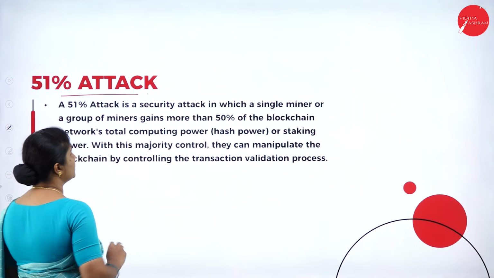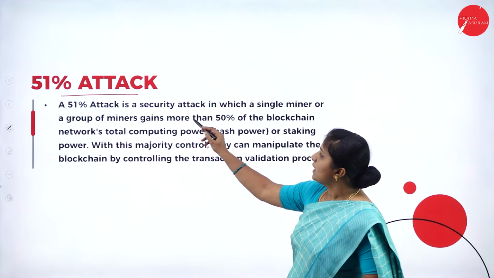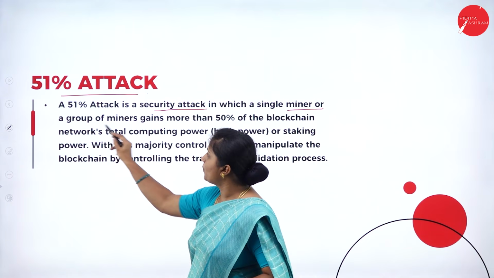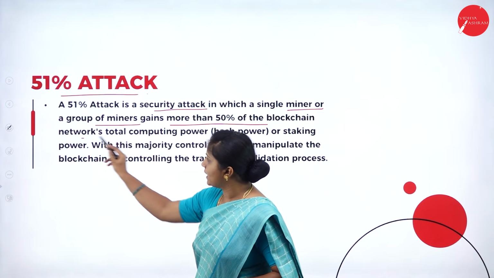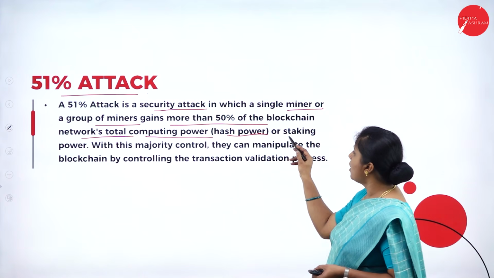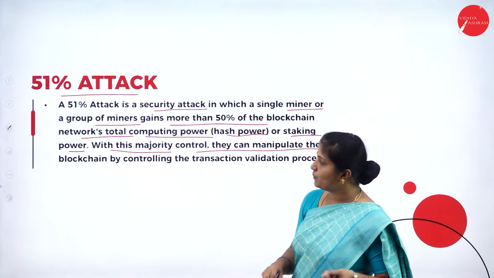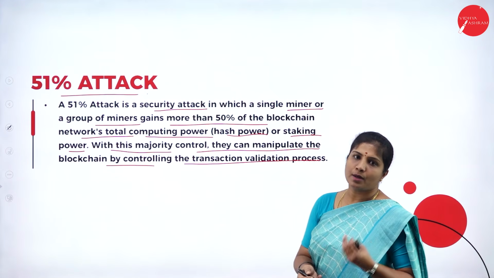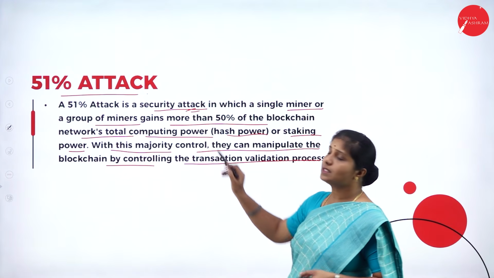Next, we have the 51% attack. What does this 51% attack mean? It is a security attack in which a single miner or a group of miners gains more than 50% of the blockchain network's total computing power, that is, hash power or staking power. With this majority control, they can manipulate the blockchain by controlling the transaction validation process. So this we call a 51% attack.